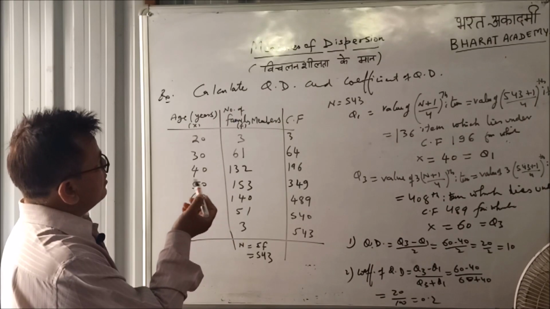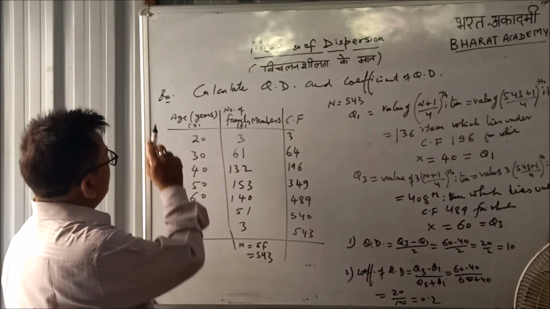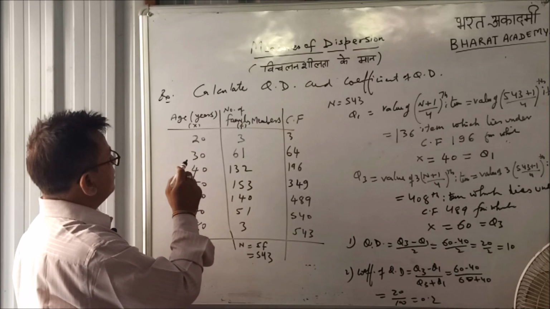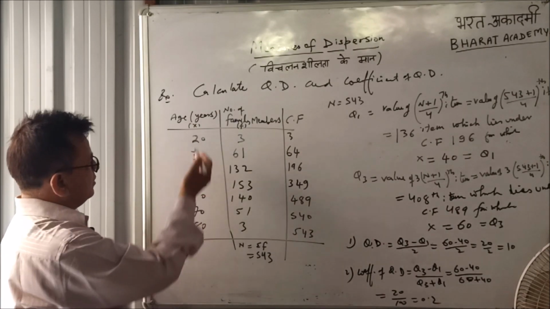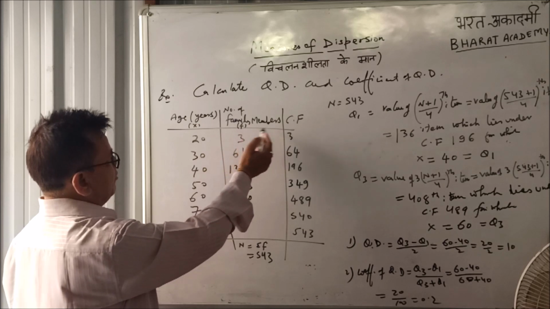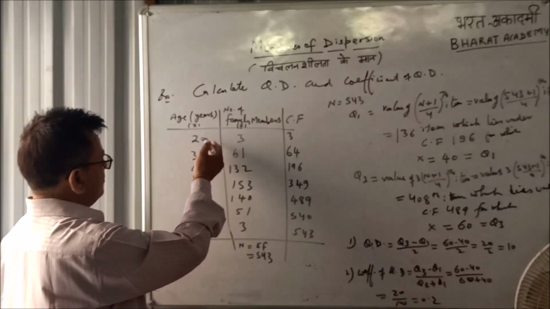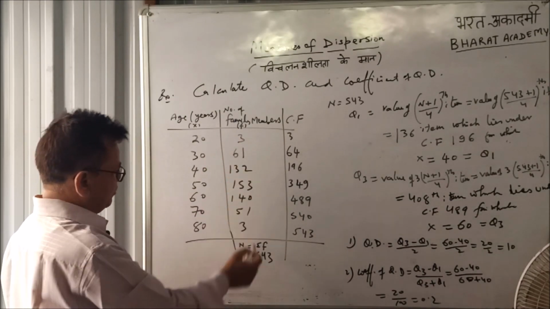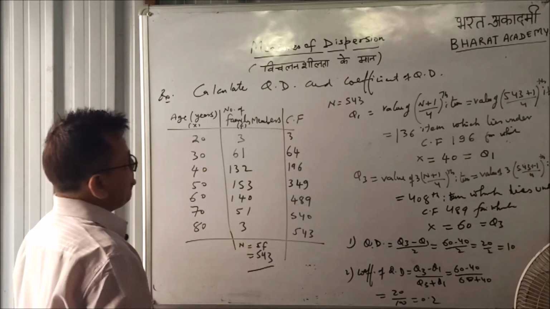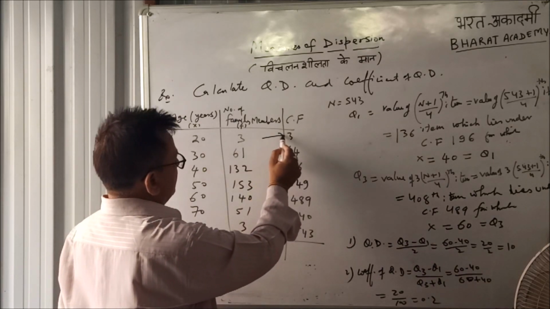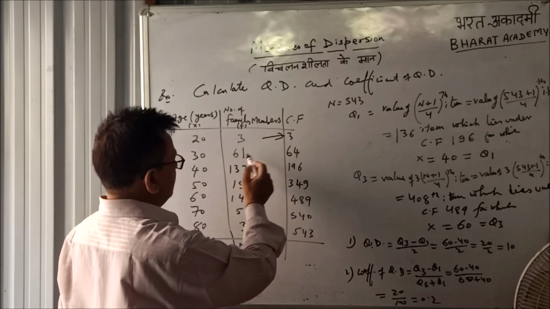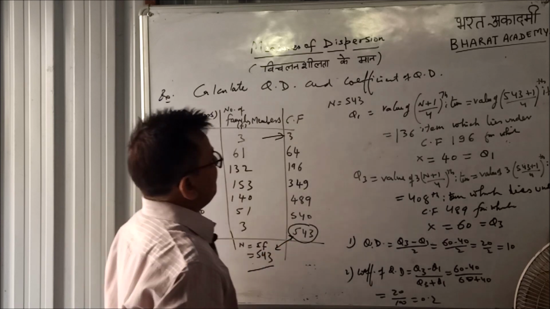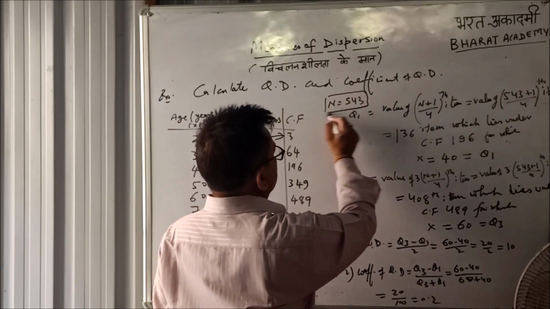Now the example based on discrete data. The question is: calculate quartile deviation and coefficient of quartile deviation. These are age in years, this is X, and number of family members, these are frequencies. X is 20, 30 up to 80, and their corresponding frequency 3, 61 up to 3, and the total frequency is 543. This is N. Now the cumulative frequency: from the original frequency, first one is 3, keep on adding 3 plus 61, 64, and the last cumulative frequency is 543. These are the same.